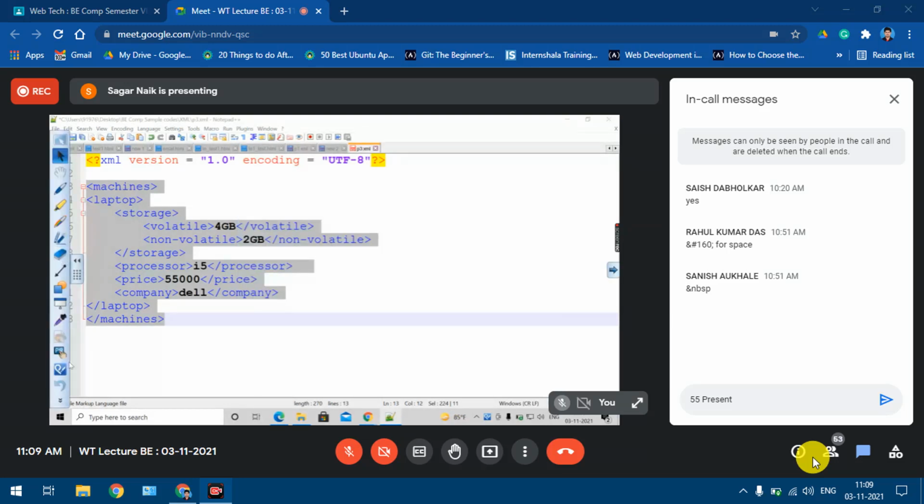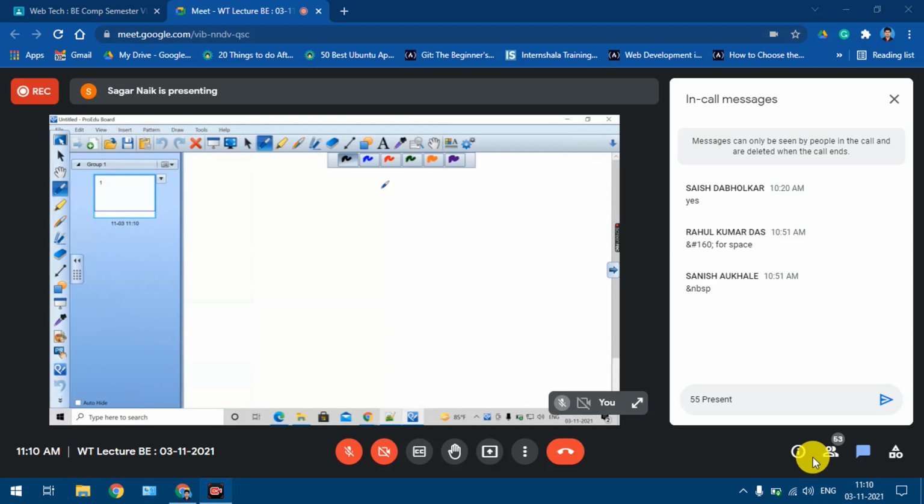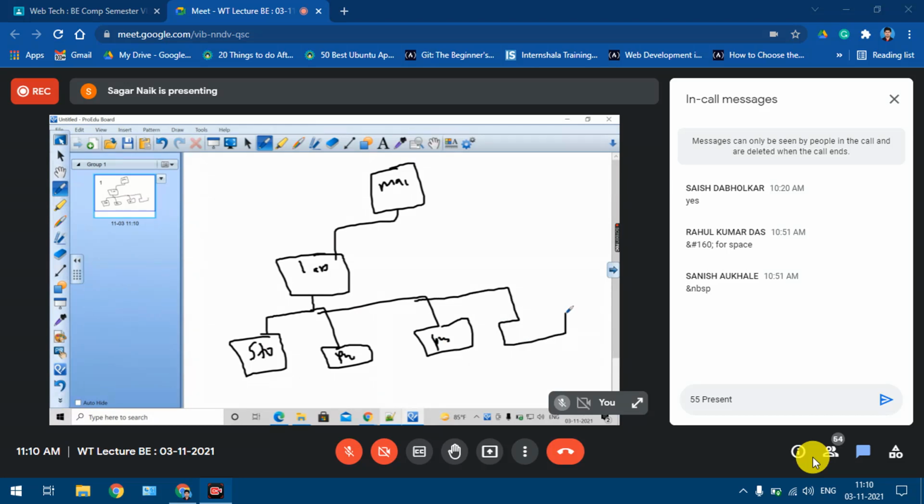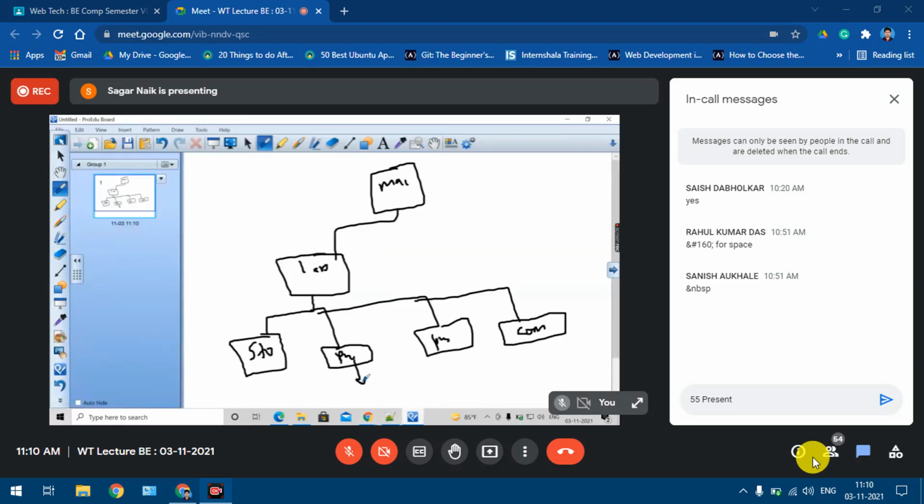So in this case, I'll start defining my laptop element. The root element is machines. Then I'm having laptop element. But if you look at the laptop element, laptop is having storage, processor, price, and company. Yes or no? This processor, price, and company, they are simple elements, having some PCDATA as a content. So this is #PCDATA.